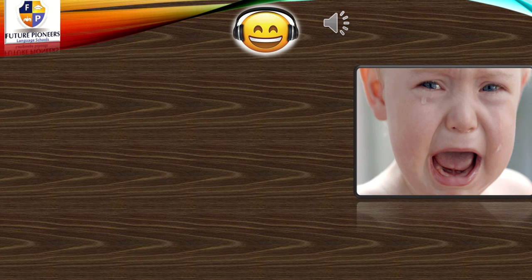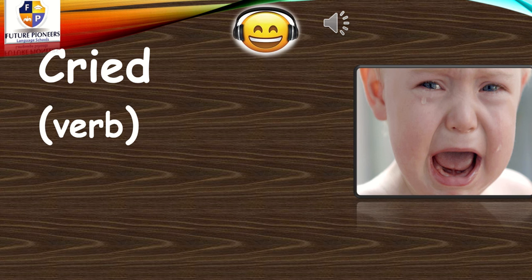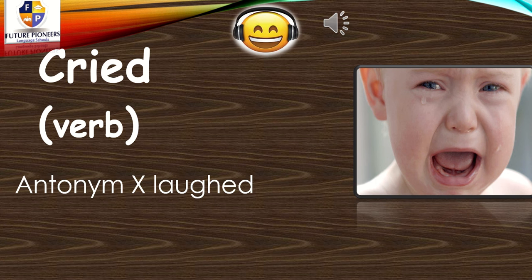Oh, this is a baby. He looks very sad. He is crying. When you are sad, you always make that action, right? So he is crying, but here we used cried. This baby cried yesterday. Or he looks very sad, that's why he cried. So the word cried here is a verb because you are always doing the action when you are sad or upset.